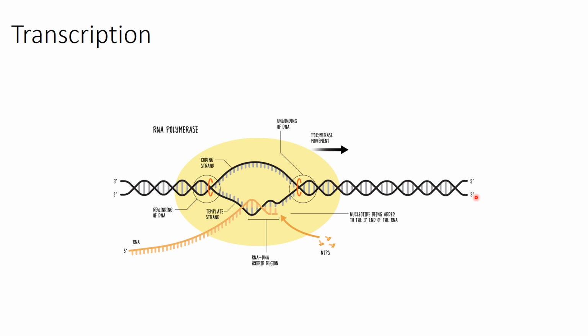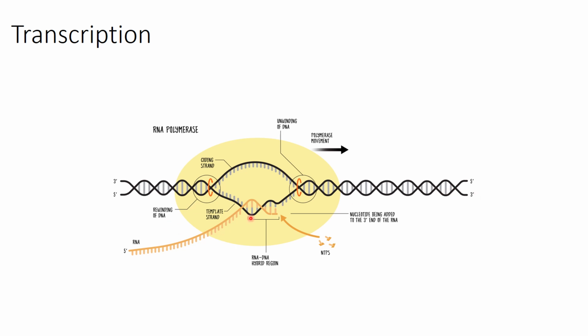If it is replication, the daughter strand is going to be anti-parallel to the parent strand. If it is transcription, mRNA is going to be anti-parallel to the template strand. If it is translation, then tRNA is going to be anti-parallel to mRNA. Wherever it is, the other strand has to be anti-parallel to the previous strand.